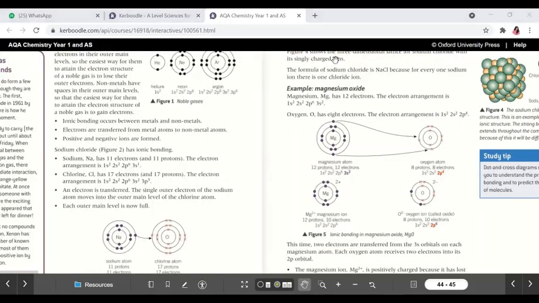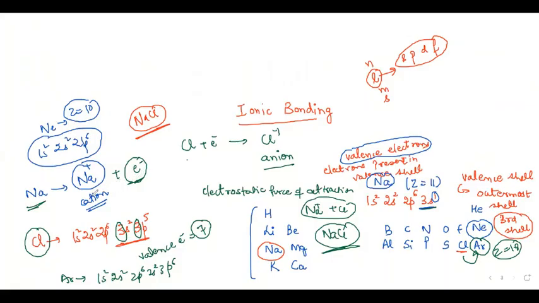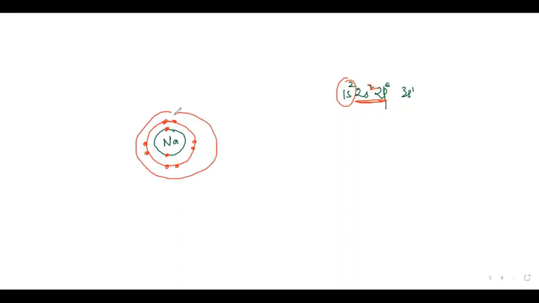So diagrammatically, it's just another way to show, like I have shown in the reaction form in your notebook, they have drawn the diagram. Sodium configuration 1s2, 2s2, 2p6, 3s1. They have shown the first two electrons like this. Then they have shown 8 electrons, 2 and 6, 8, right? 1, 2, 3, 4, 5, 6, 7, 8. And in the third shell, only 1 electron, just one.